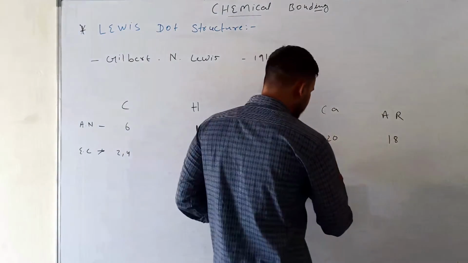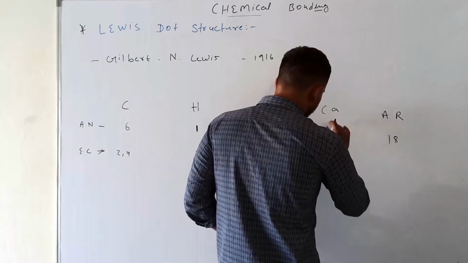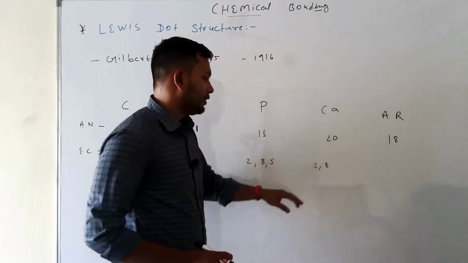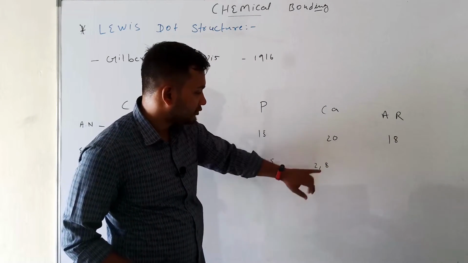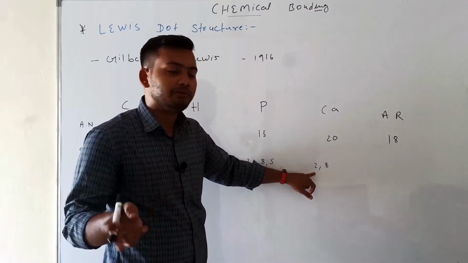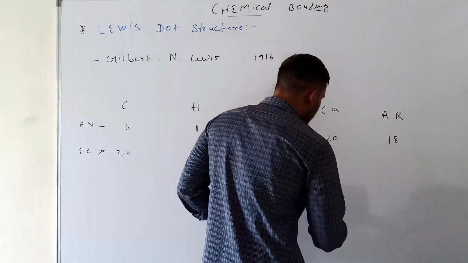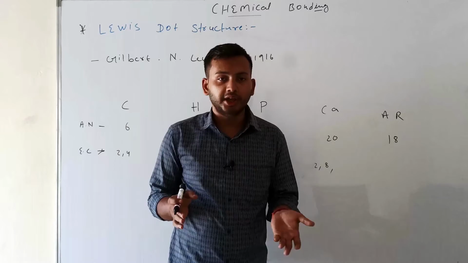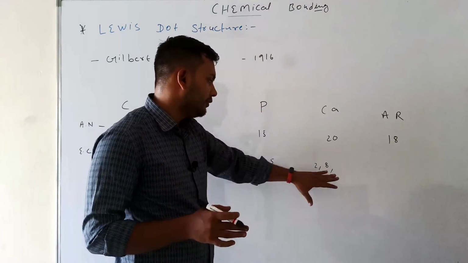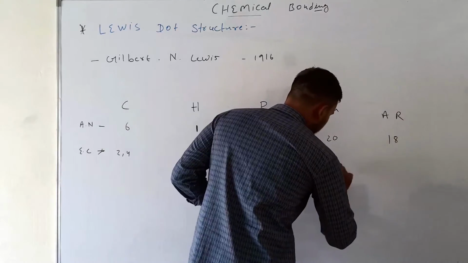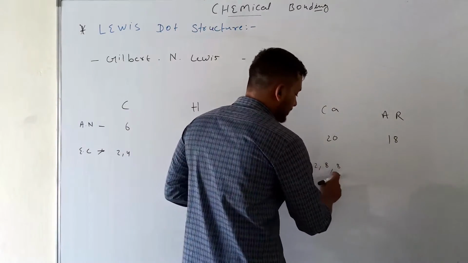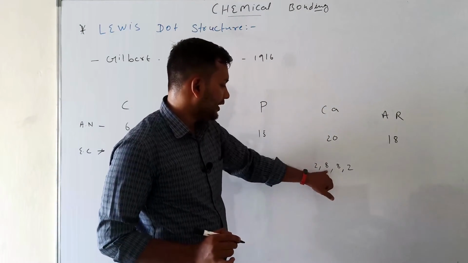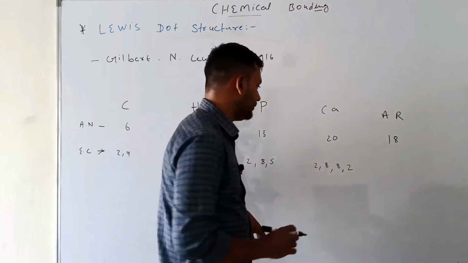Similarly, calcium has a total of 20 electrons. The first orbit has 2 electrons and the second orbit has 8. For the third orbit, we give 8, not 7 or 6, because the maximum is 8, so we put only 8. So 2 plus 8 is 10, 10 plus 8 is 18, and the remaining electrons are 2. So 18 plus 2 is 20.